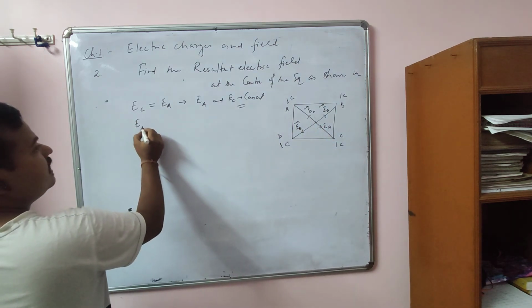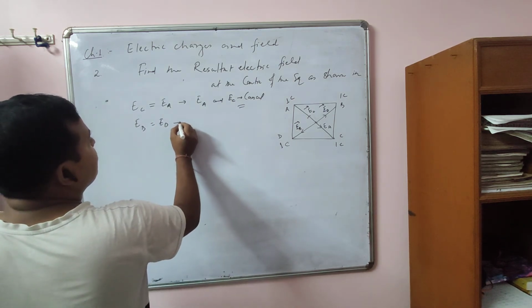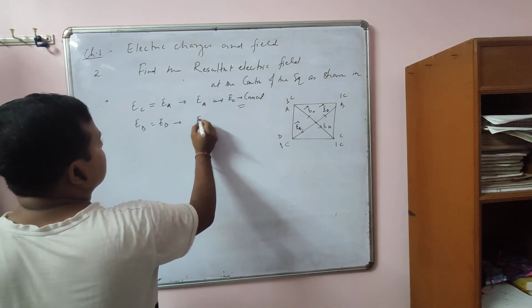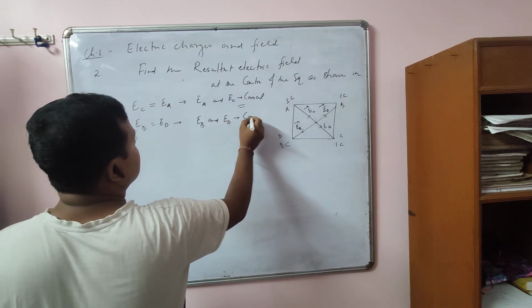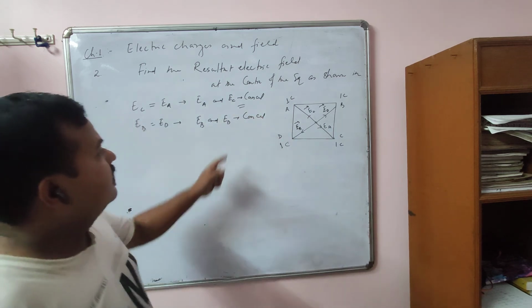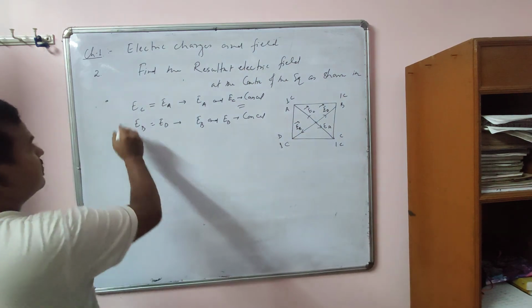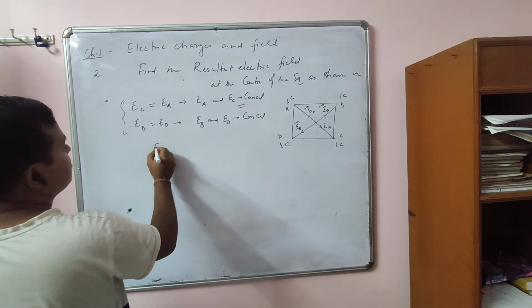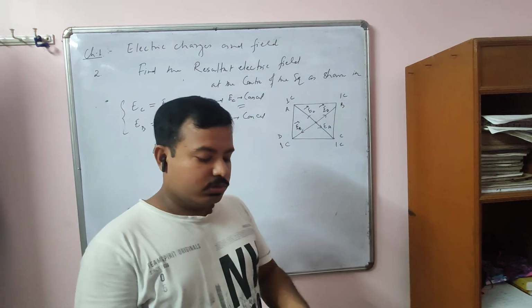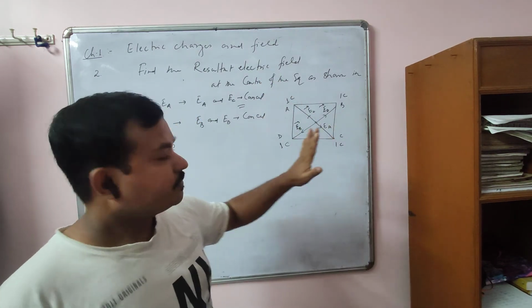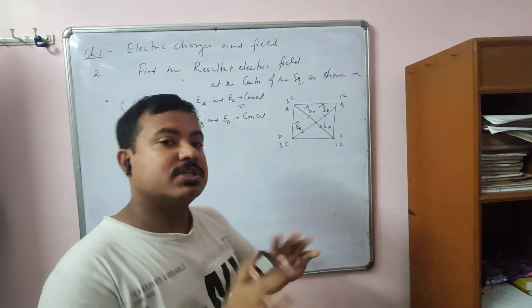Similarly, EB is equal to what? ED. So here they also cancel. EB and ED cancel because they are also the same in magnitude but opposite in direction. So they are cancelled. So resultant field will be what? It is 0. So resultant field at this point is 0. So calculation is same, like in order to find the resultant force, only the direction part is different.